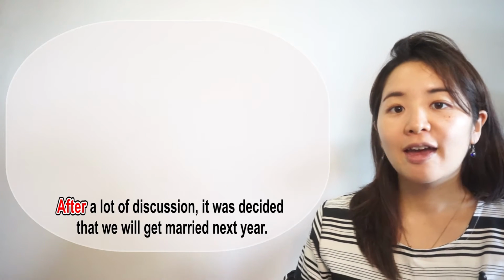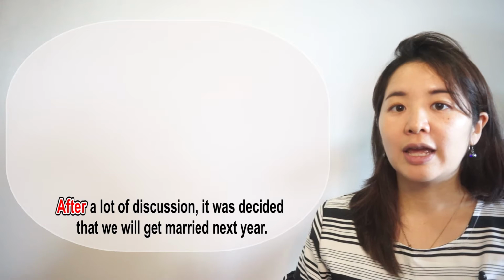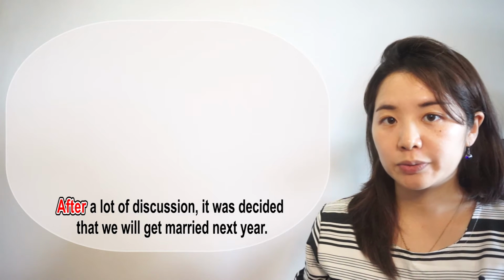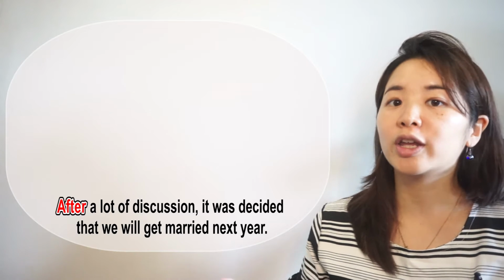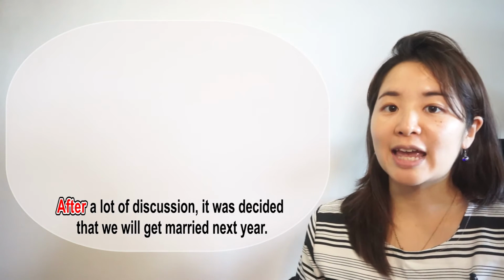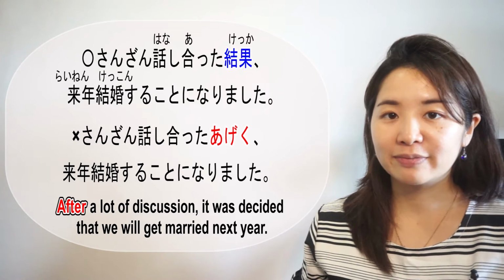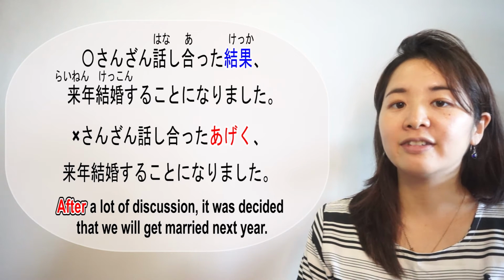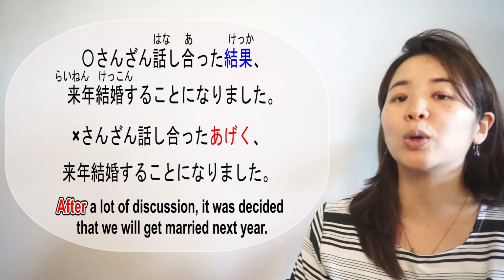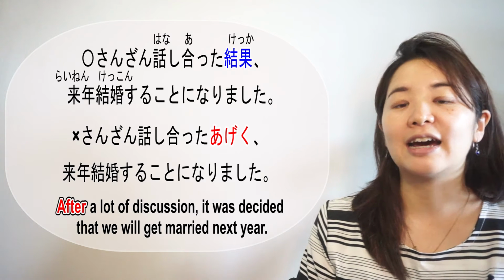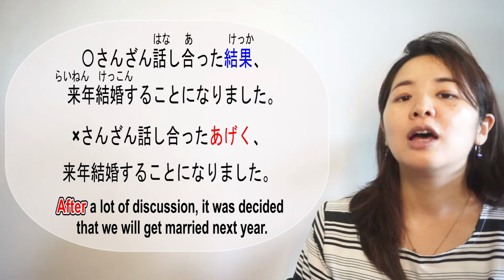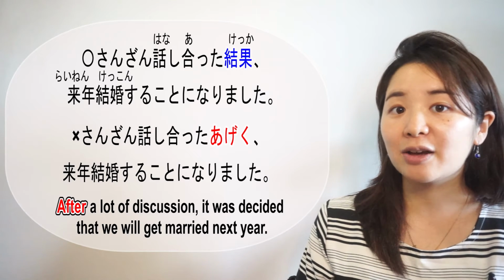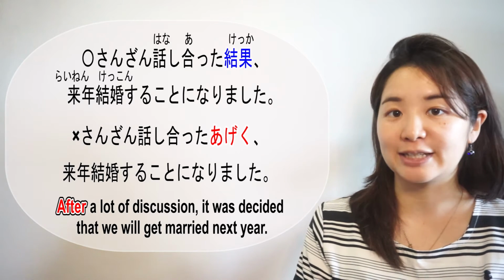So for example, after a lot of discussion, it was decided that we will get married next year. Which one do we use? あげく or 結果? We will only use 結果. So it will become 散々話し合った結果、来年結婚することになりました。話し合う, 話し合います is to discuss.